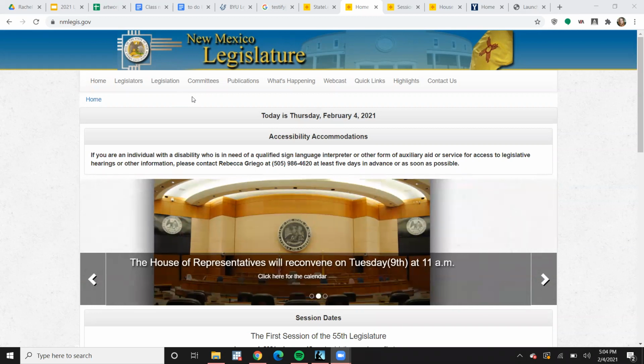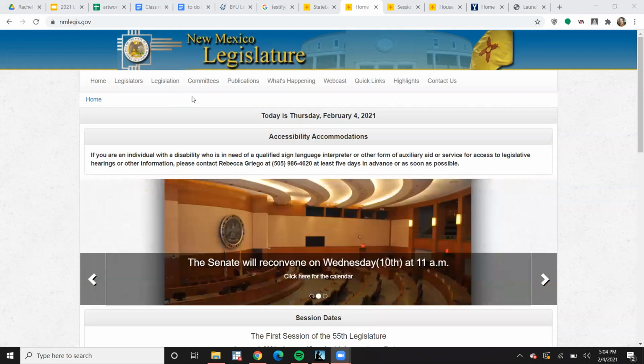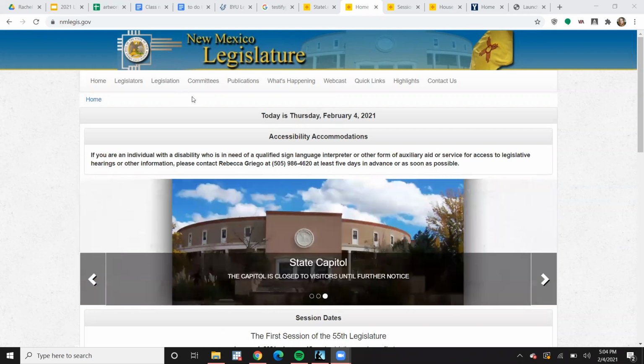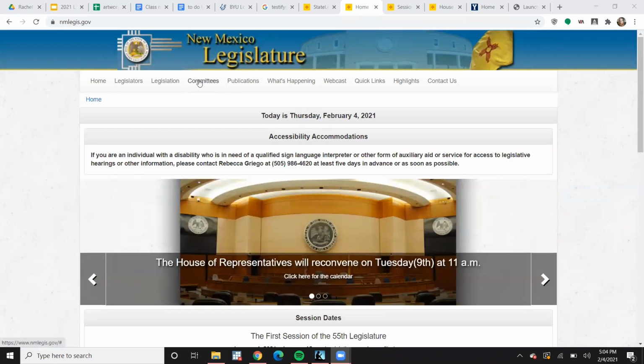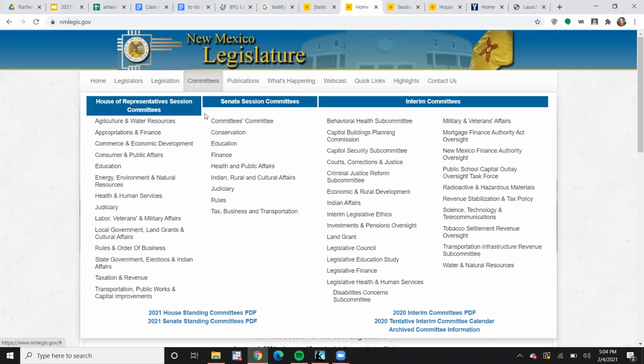So the first and easiest way, if you say, hey, what's going on in Judiciary Committee this week? I care about criminal justice and stuff like that, so I want to know what's going on. You can just come over to this committees button and hover over it or click on it, and it'll pop up with all these.